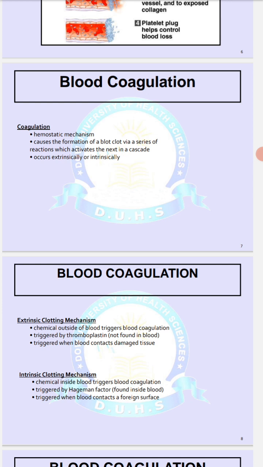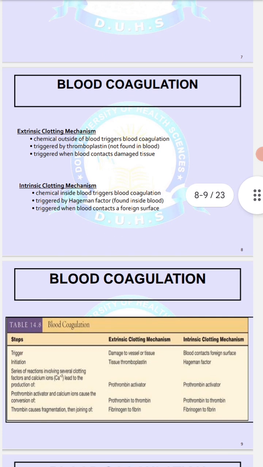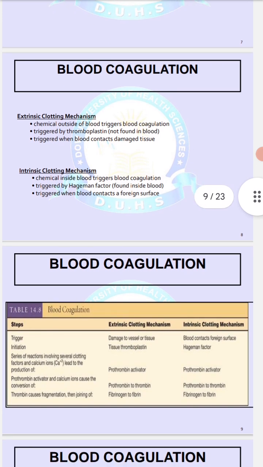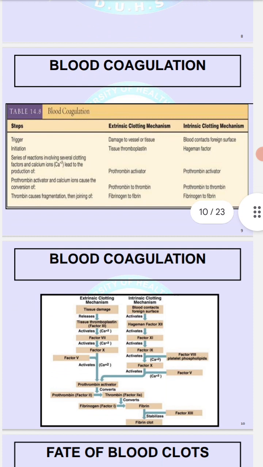Coagulation. The hemostatic mechanism causes the formation of a blood clot by a series of reactions, each of which activates the next in a cascade. It occurs extrinsically and intrinsically. Extrinsic clotting mechanism: chemicals outside of blood trigger blood coagulation, triggered by thromboplastin not found in blood, when blood comes in contact with damaged tissue. Intrinsic clotting mechanism: chemicals inside the blood trigger blood coagulation, triggered by Hageman factor found inside the blood, when the blood comes in contact with a foreign surface.